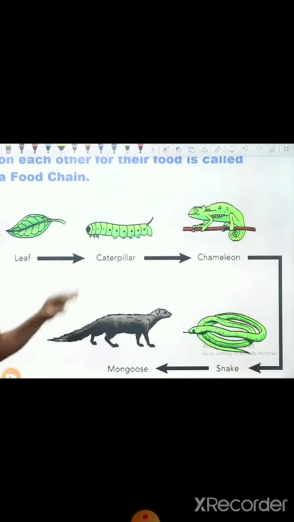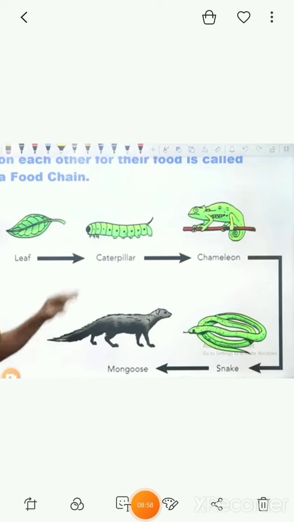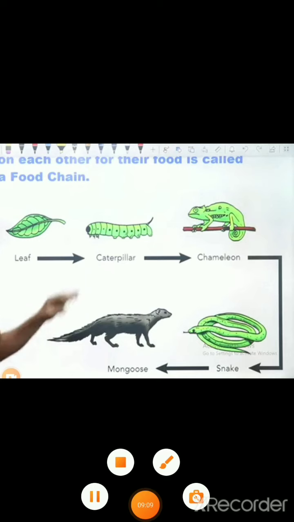अब chameleon को कौन eat कर रहा है? That is snake, right? Snake is dependent on the chameleon, क्योंकि snake अपने food के लिए insect, frog खा सकता है, chameleon को eat करता है, but अब chameleon को कौन eat कर रहा है? That is mongoose, और we can see eagle is also there. So this completes the food chain. It means we can say we all are totally dependent on each other. So we can say we all are interdependent, we all are interrelated with the plants, soil, decomposers as well as human beings, isn't it?